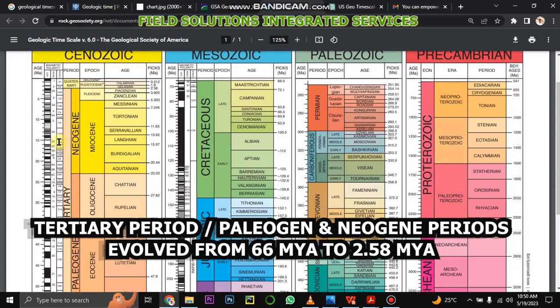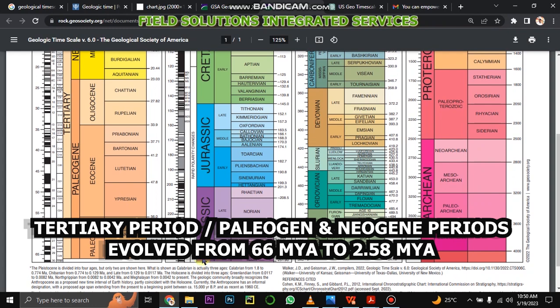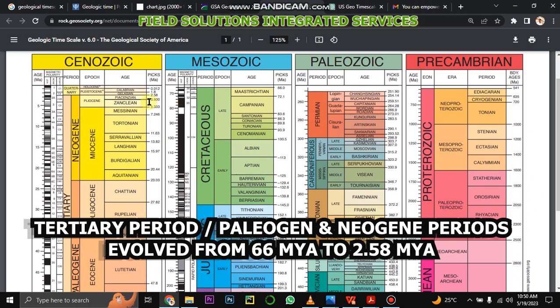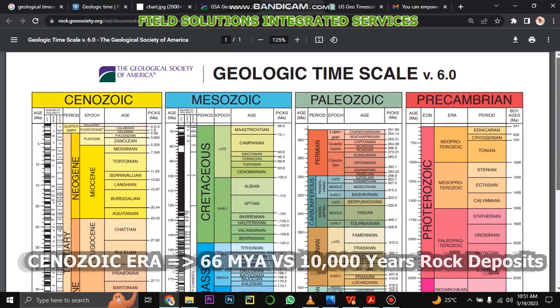The Paleogene and Neogene started from 66 million years down to what? Down to 2.58 million years. So the Cenozoic era contains the recent periods, epochs, or ages of geologic evolution.